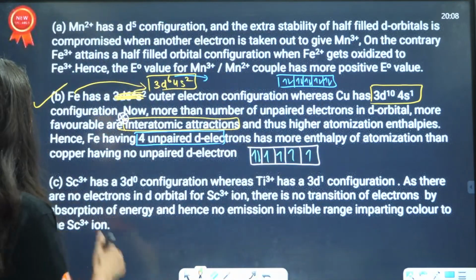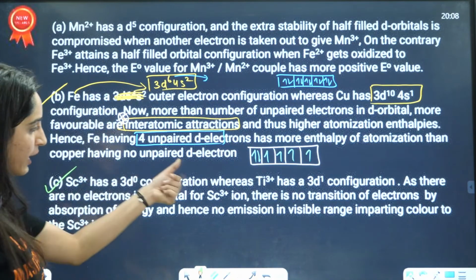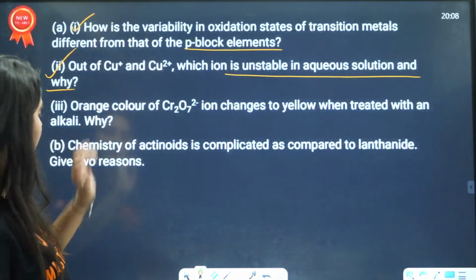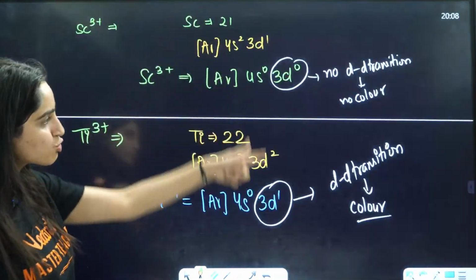Okay, now next is scandium. Also you need to write this whole thing also.